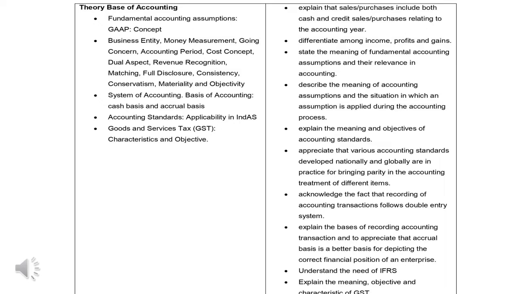So if we want to create our accounts as per legal formatting, then accounting standards provide us the guidelines for that. Finally, the last topic for theory base is Goods and Services Tax, also known as GST. We must know its meaning, its objective and its characteristics.